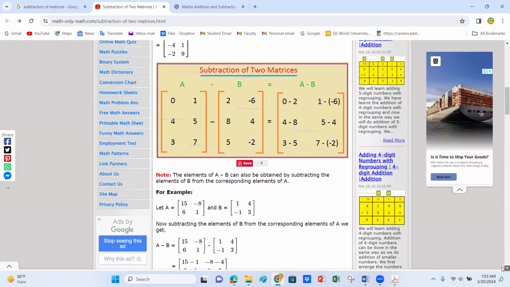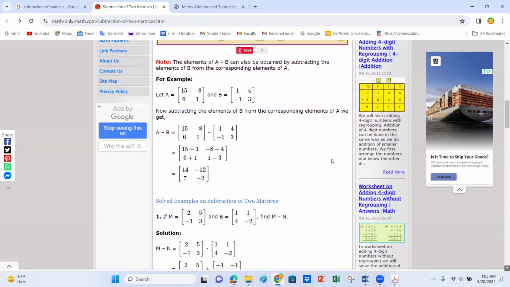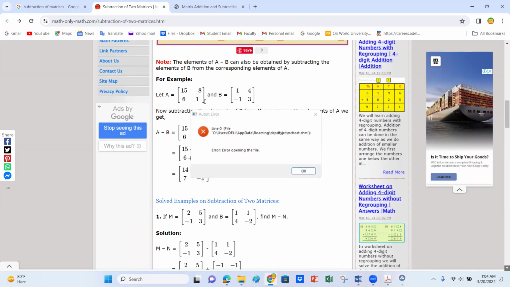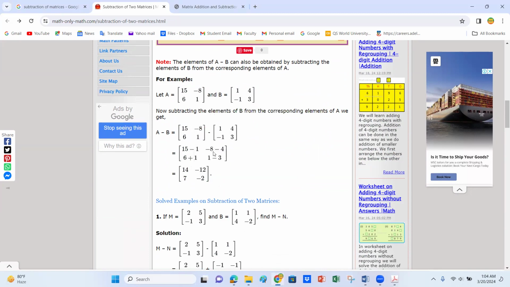Okay. Now, for example, the size of both matrices is 2 by 2, 2 rows and 2 columns. Here it also has 2 rows and 2 columns. So number of rows multiplied by number of columns is the size, or order, of the matrix. So the order of both matrices is 2 by 2. Also, one very important thing is that if the number of rows and number of columns of a matrix are equal, that is called a square matrix.